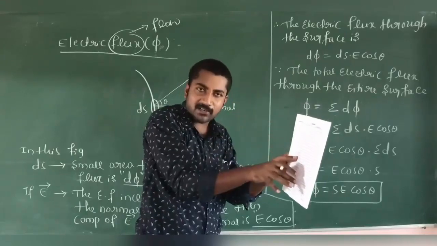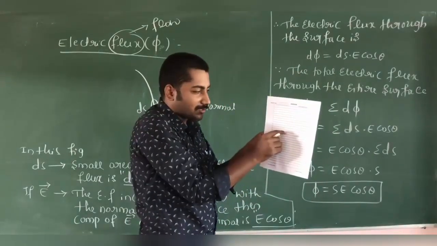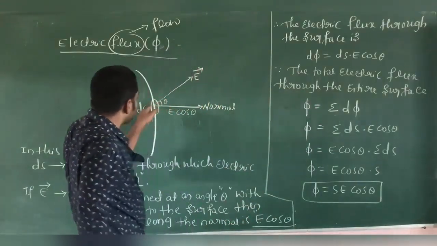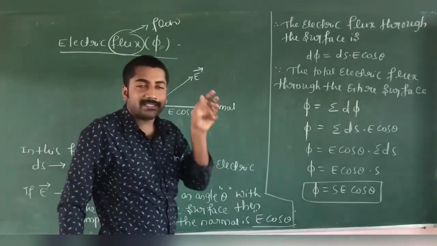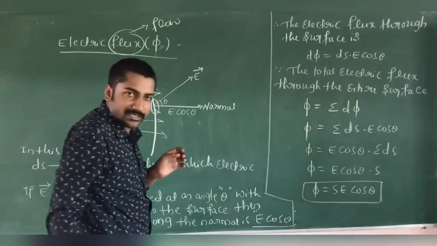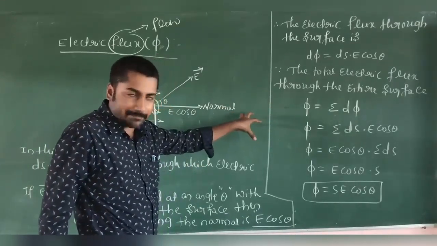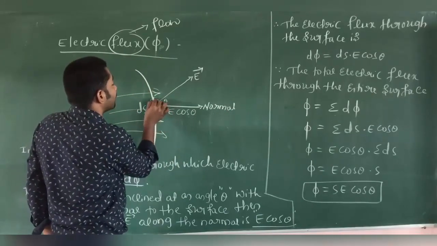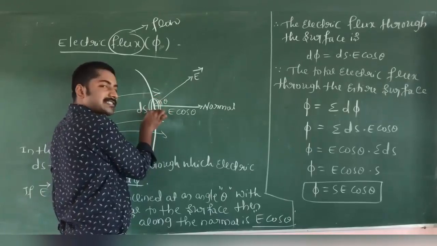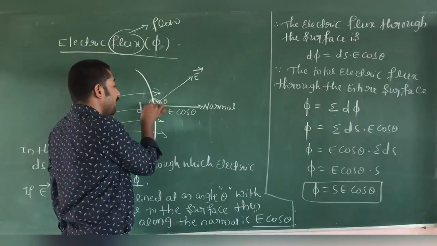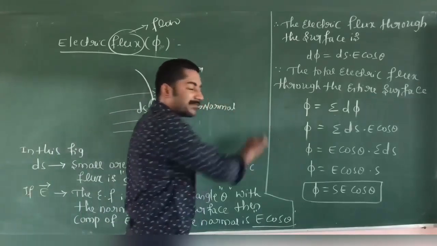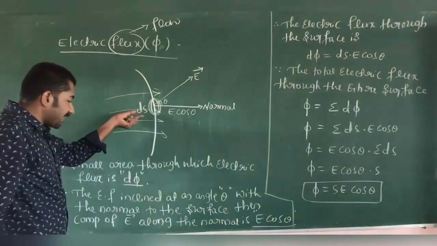But electric flux due to a small surface is defined as the product of the area of the surface and the component of electric field normally passing through that surface. Here, ds is the small area.